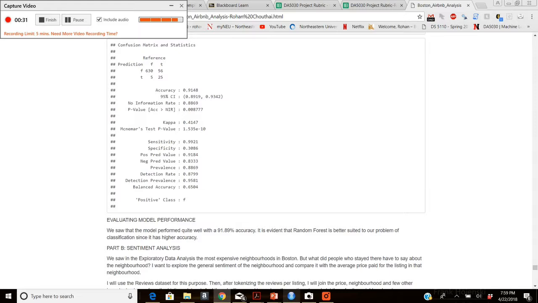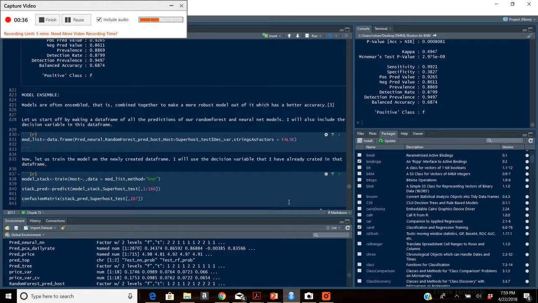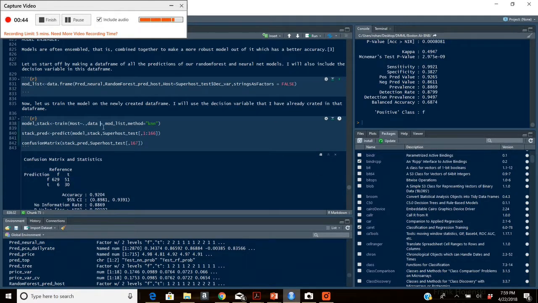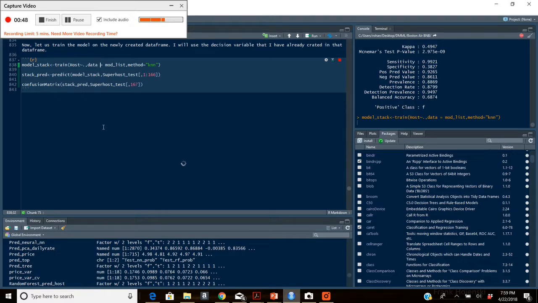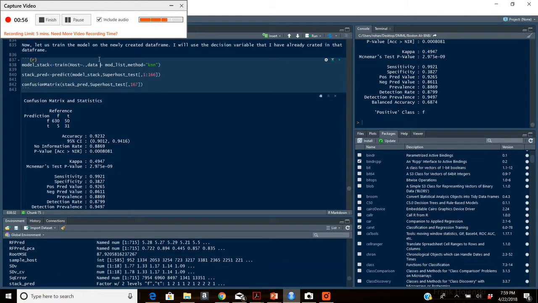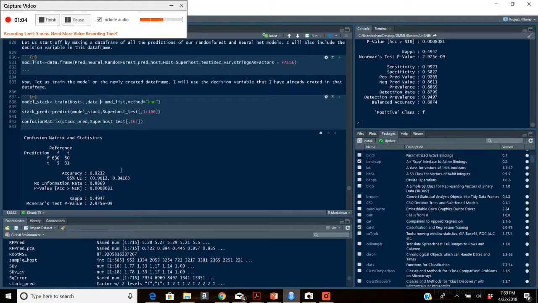I also wanted to build a model ensemble so as to develop a more robust model than any of these individual models, and so I went on to build the model ensemble, as we can see over here, and ran the model on the data set which I had made. This data set comprised the predictions of the earlier two models and a third column which consisted of the decision variable. After running the confusion matrix, I observed that the accuracy of the model ensemble was the greatest, that is 92.32%.